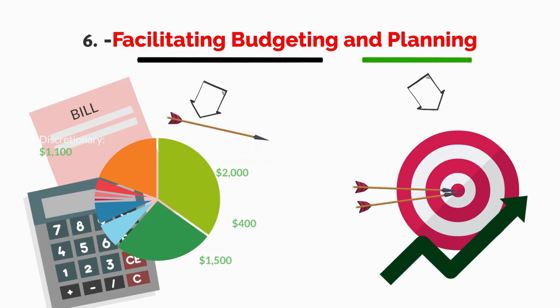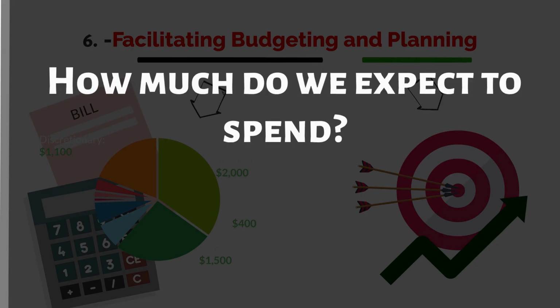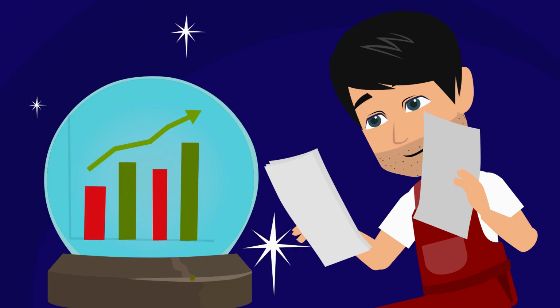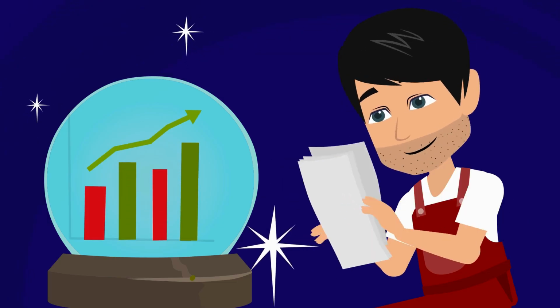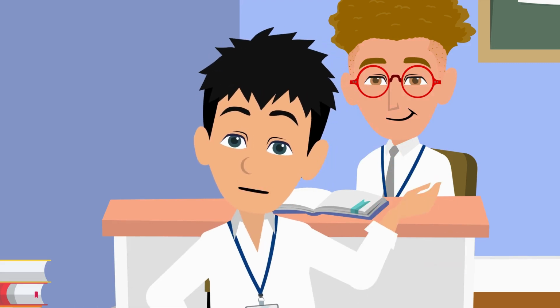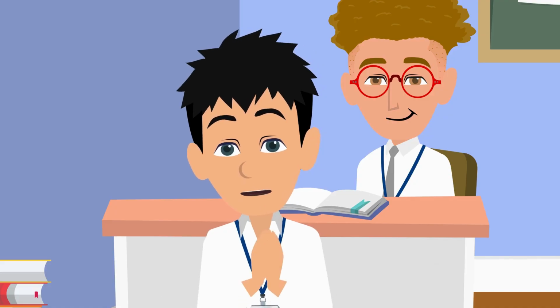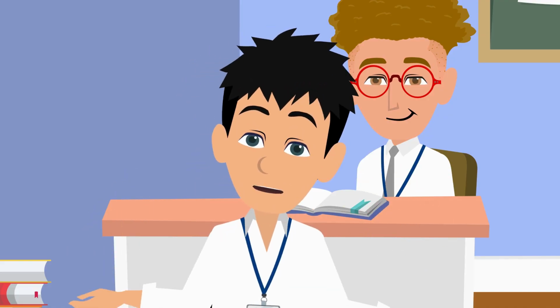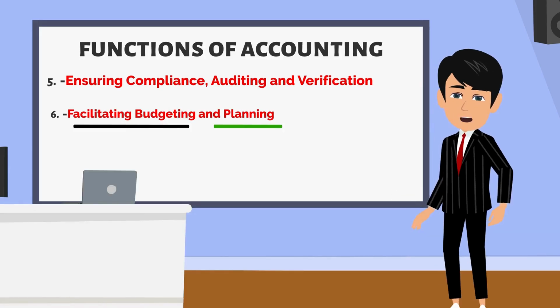In simple terms, accounting helps answer important questions like: how much do we expect to spend? How will we make money? By using past information to predict what will happen in the future. Sir, it means accounting helps with budgeting by analyzing past expenses and predicting future revenue? Yes, Nishan, you got it right.